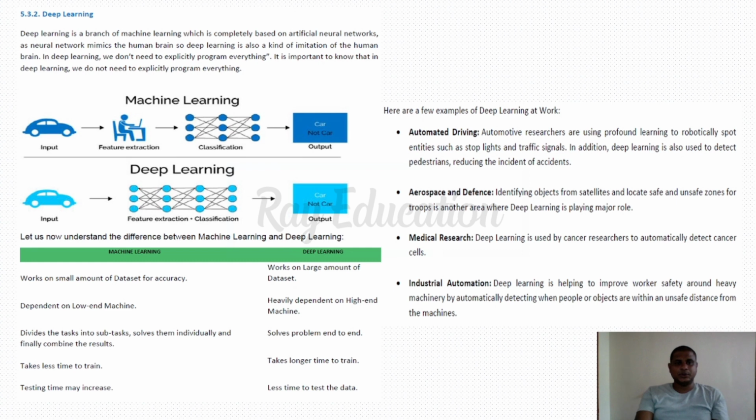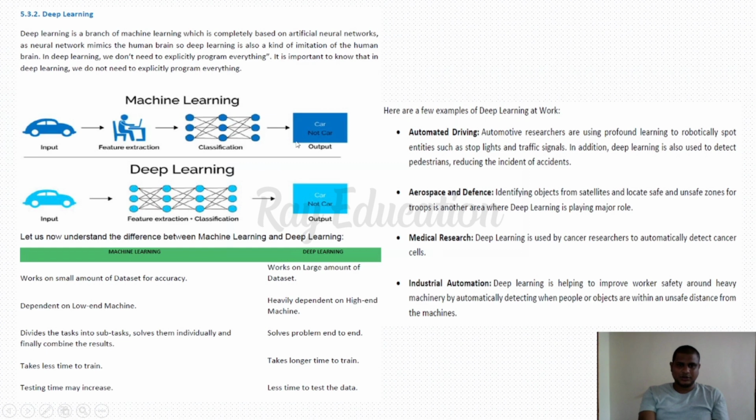In deep learning, we don't need to explicitly program everything. It is important to know that in deep learning, we do not need to explicitly program everything. You see, here there are two examples. One is about machine learning, another one is for deep learning. In machine learning, we are giving the input and we are extracting the features. Then we go for the classification and then the output. Feature extraction and classification come under supervised learning, unsupervised learning, and reinforcement learning.